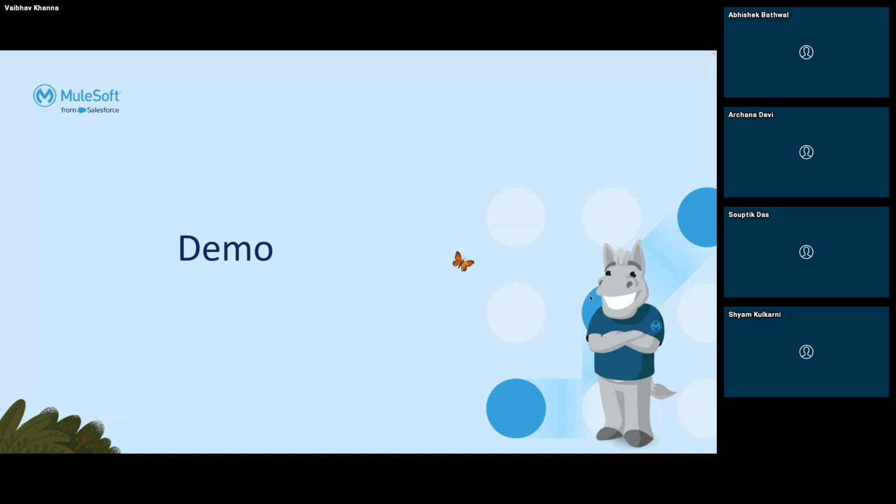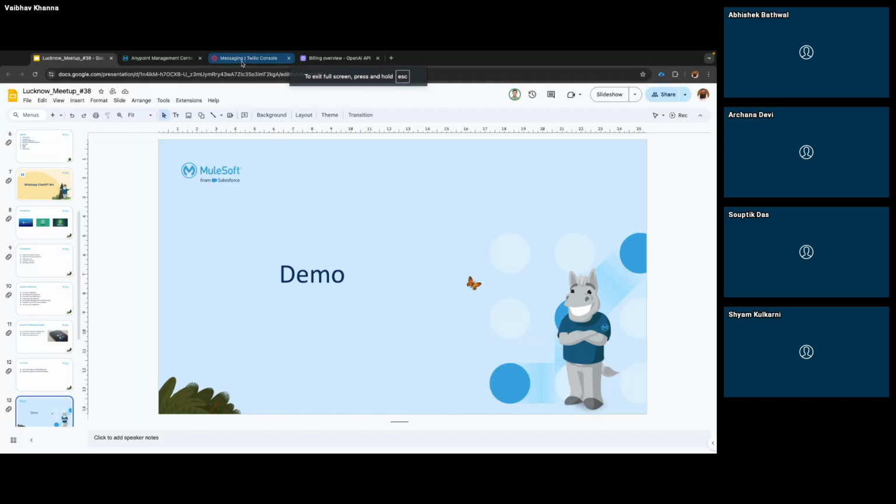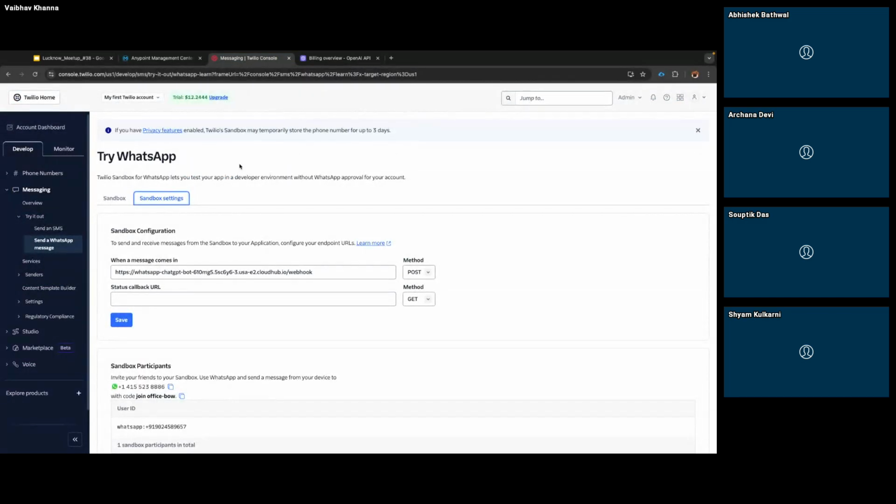Okay, so moving ahead, first of all I will be covering the Twilio part. Twilio is a third-party application which provides you access to integrate with WhatsApp. We can do that using the Facebook route also, but I tried with Facebook, and that is a paid version. Only by paying the amount can we access those APIs provided by Facebook. But in the case of Twilio, we can create a trial account, and using it we can do our testing and development.